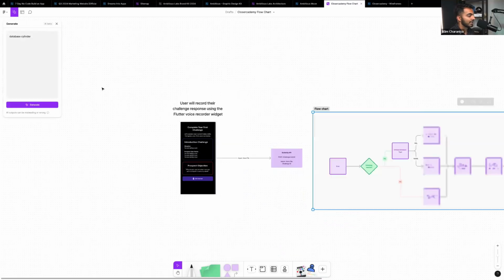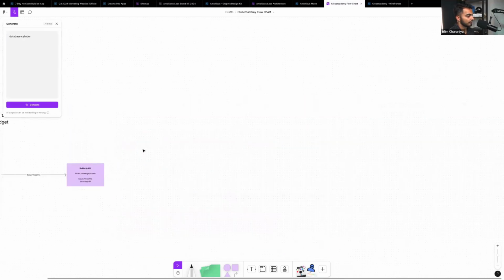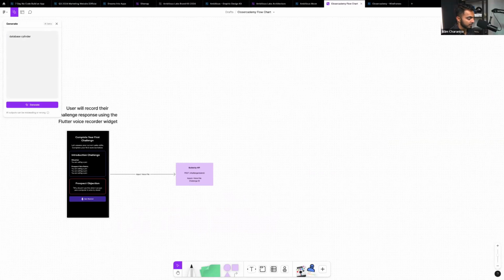Let's see what that Figma AI is all about. Doesn't look like it gave me a good one. That's okay.